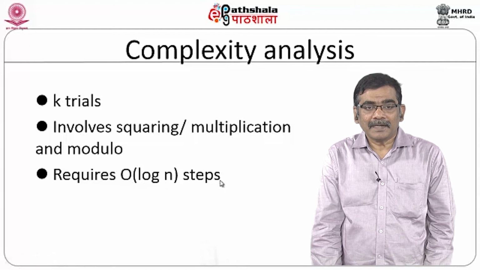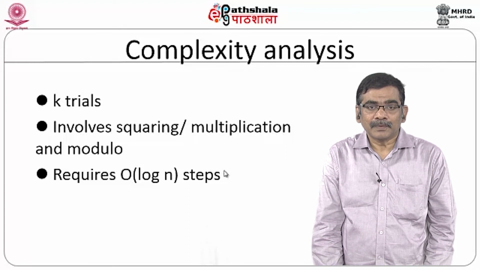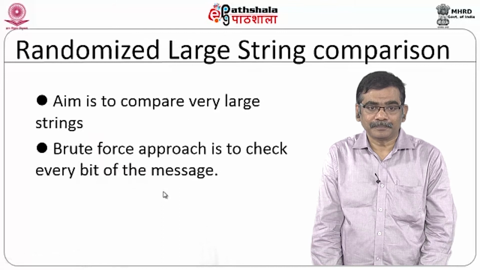Now, you can compare this with your deterministic algorithm. In the deterministic algorithm, the problem is literally difficult to solve, because if the number is very large, you have to start from 2 and go up to root of n to find whether it is a prime or not, which is a very difficult proposition. Compared to that, order of log n is always better.